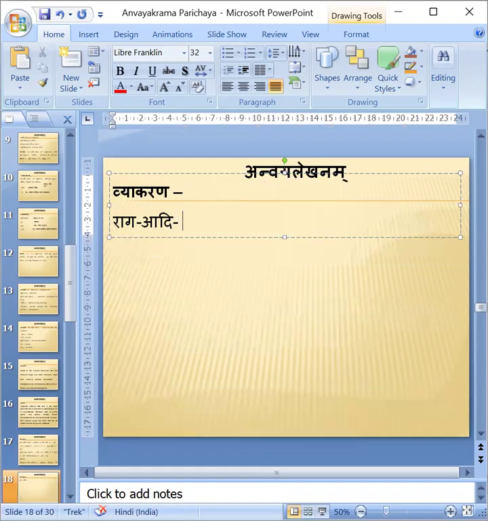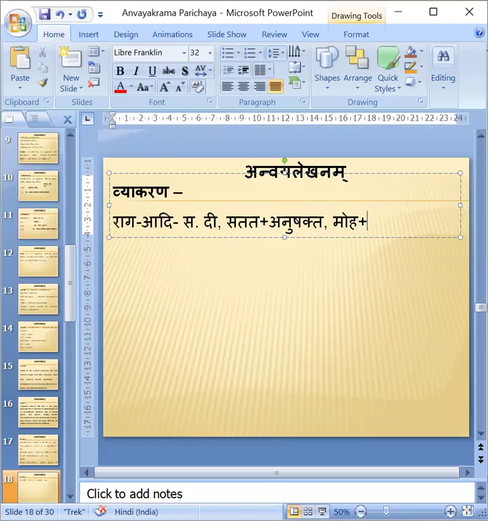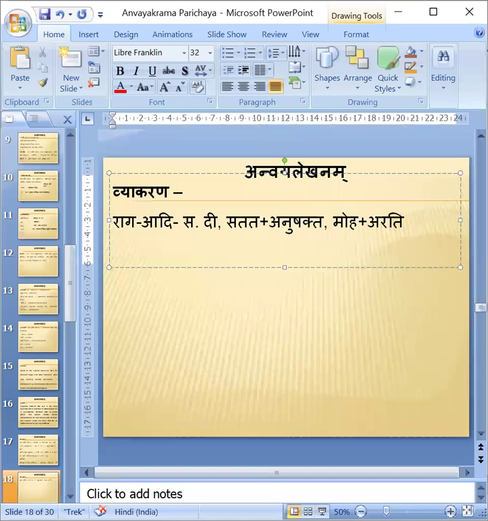Raga, adi, savarnadirgha, ragadi, rogan, satata, anushakta, there also once again savarnadirgha. Then satata anushaktan, asheshakaya prasrutan, asheshan, autsukya moharati, moha aratidan jaghana, yo purva vaidyaya namostu tasmai.